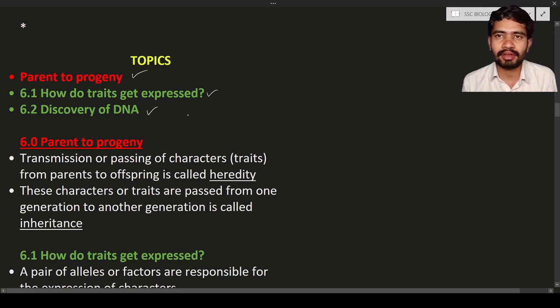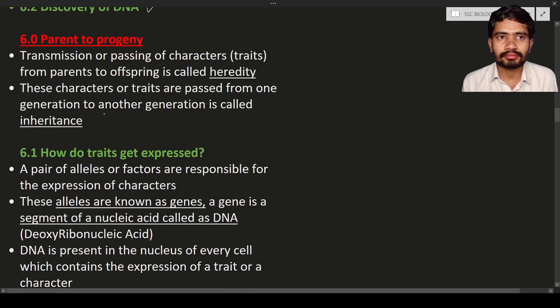In the last class we discussed topics like dihybrid, phenotype, genotype, and so on. Now we are going to discuss how characters are transferred from the parents to the children, or parents to the progeny. Here you can see parents to progeny.